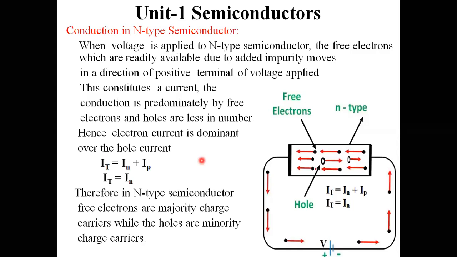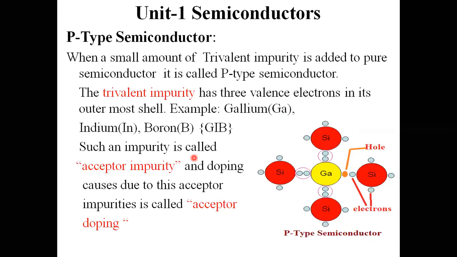Similarly, I am going to apply the same process to the p-type semiconductor also. Same process. I will take one crystal structure again, and here I will consider some gallium atom. The impurity is going to be changed. That impurity is trivalent type. Just focus upon this p-type semiconductor material.